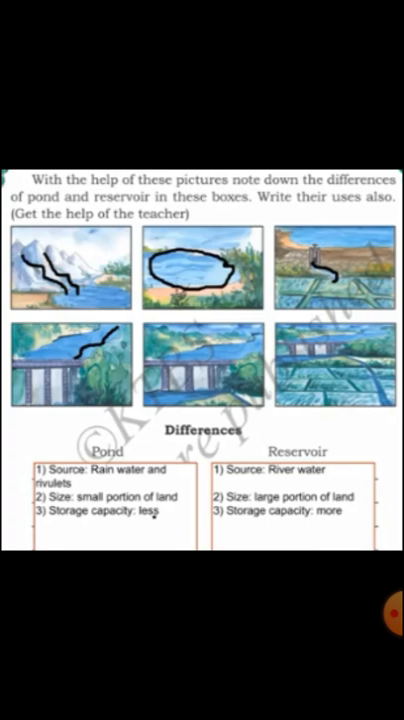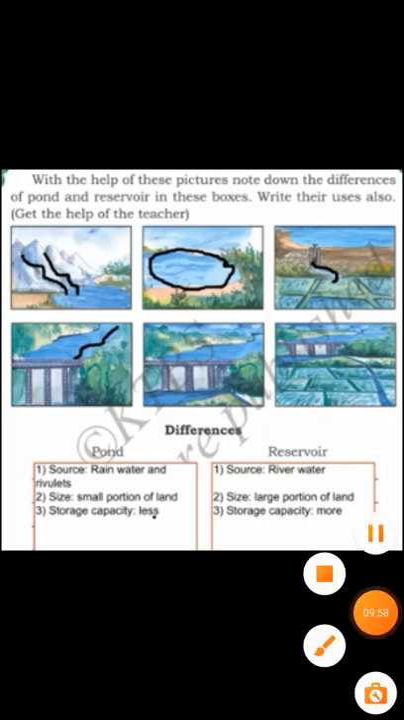And the second difference, size. So a pond is in a small portion of land, it is small in size, and a reservoir is in a large portion of land, it's big in size. Then storage capacity, here in the pond we store less amount of water, and in a reservoir we can store more water here.